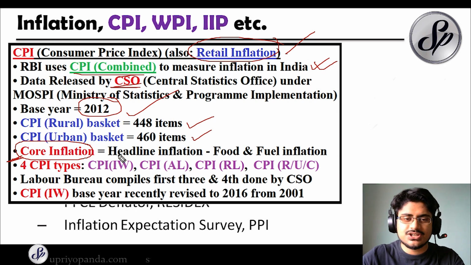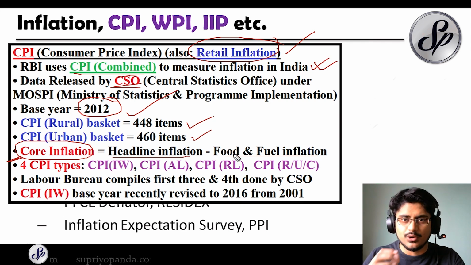So core inflation is your headline inflation minus the food and the fuel inflation. The headline number is the total combined number, and you are subtracting the food and fuel, because food and fuel are prone to a lot of fluctuations. Oil prices can go up and increase the prices quite high, isn't it? So that is why we deduct these items and go into the core inflation, the thing that does not change that frequently.